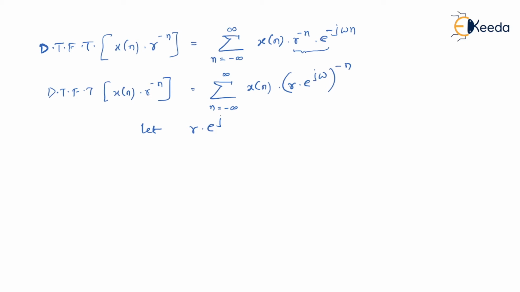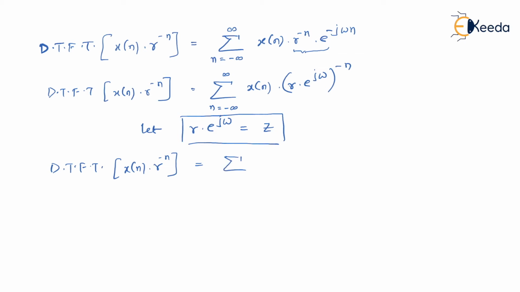Let r into e to the power j omega be a polar constant z. We know that r into e to the power j omega is a polar form. So z is a polar constant here. So now DTFT of x of n multiplied by r to the power minus n is equal to summation n equal to minus infinity to infinity x of n.